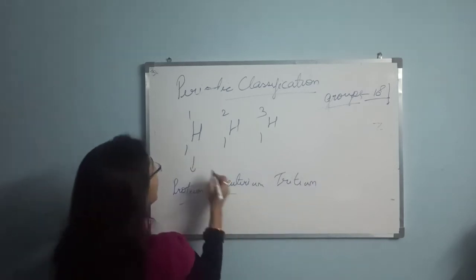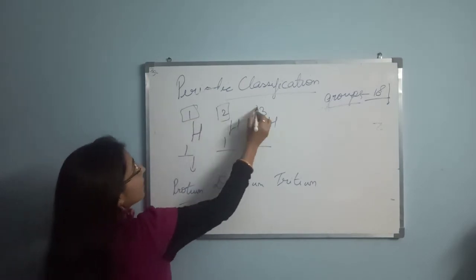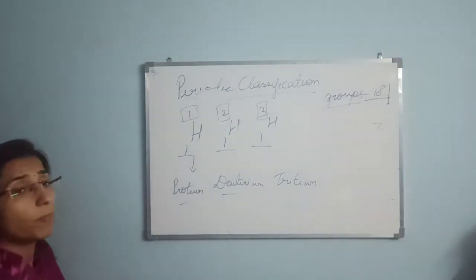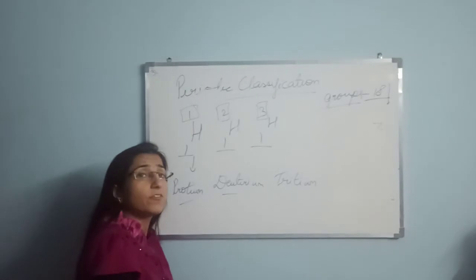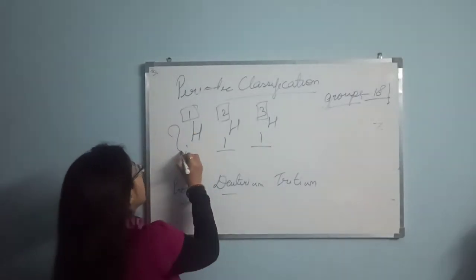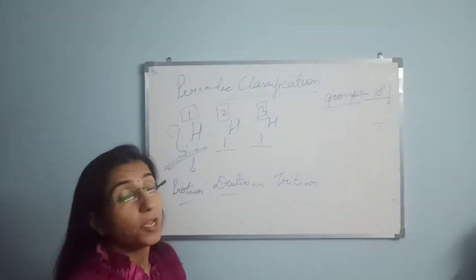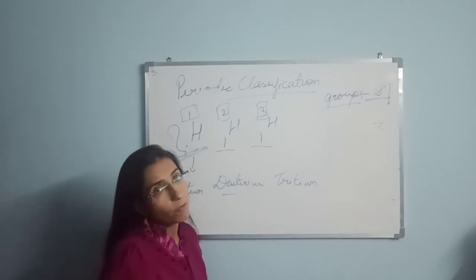They have the same atomic number but different atomic masses. If they have different atomic masses, they should occupy 3 different positions in the periodic table. But this was not explained properly according to Mendeleev, so it became a major drawback of Mendeleev.